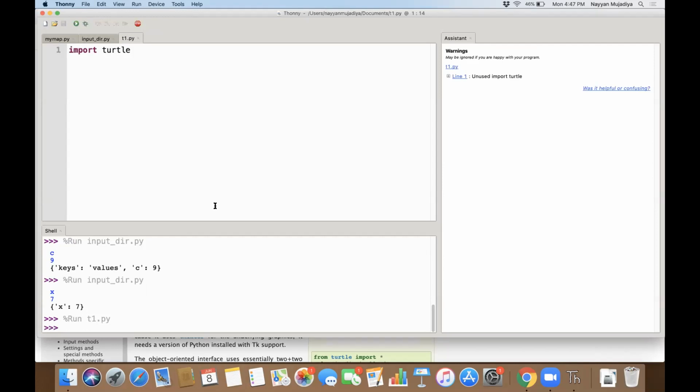Now we need to create a canvas. A canvas is a blank space where you can draw. Just consider something like there is a paper on which you want to draw something. So that is called a canvas in this turtle terminology.